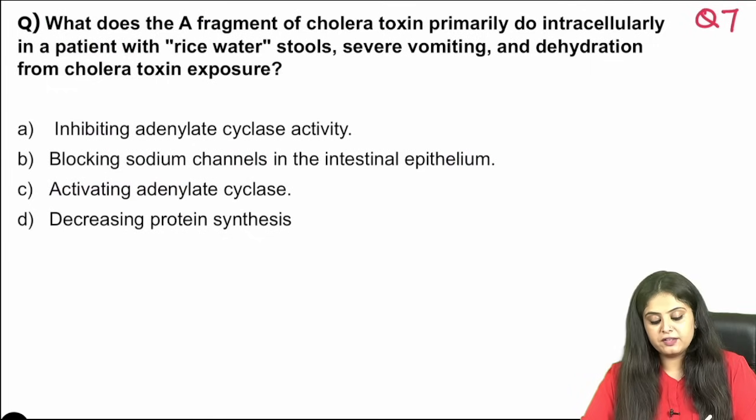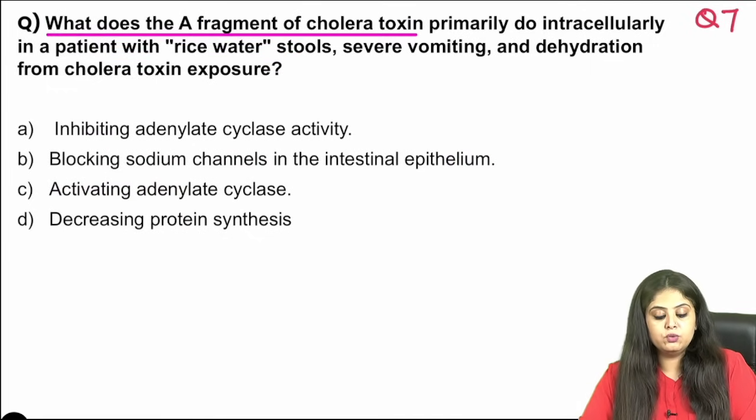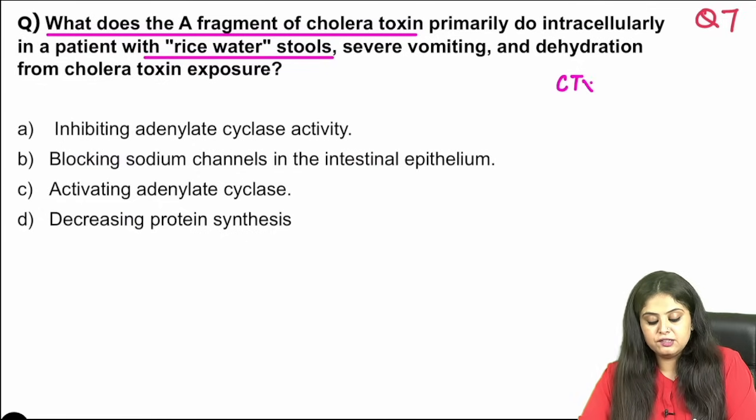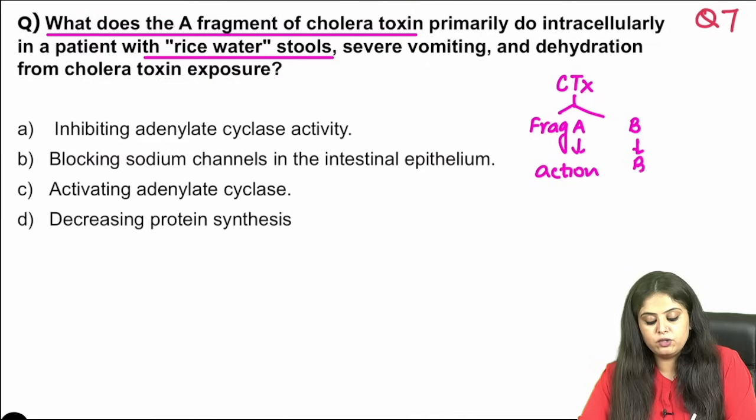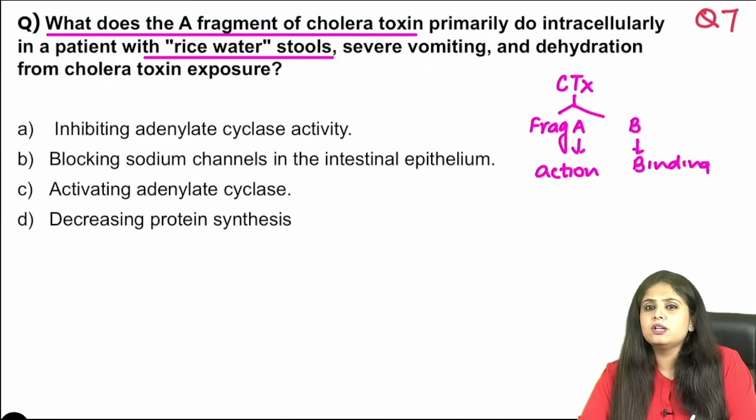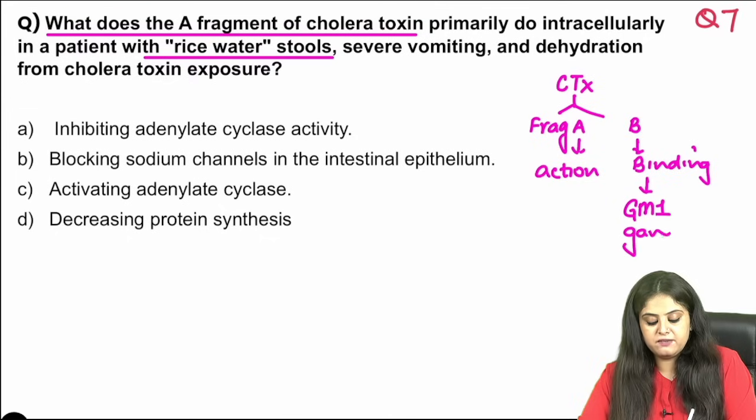Moving on to question 7, because we just spoke about cholera, I want to ask you what does fragment A of cholera toxin do and how does it produce rice water stools? When I say fragment A, this means cholera toxin has fragment A also and it has fragment B also. We've always studied that A is for action and B is for binding. So how does cholera come and bind? It binds to the GM1 ganglioside. That is very, very important.